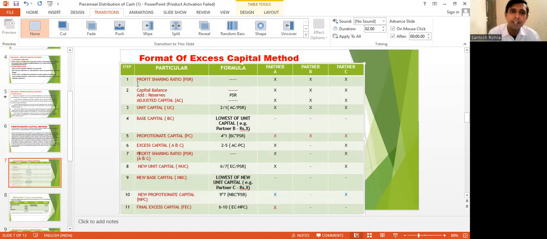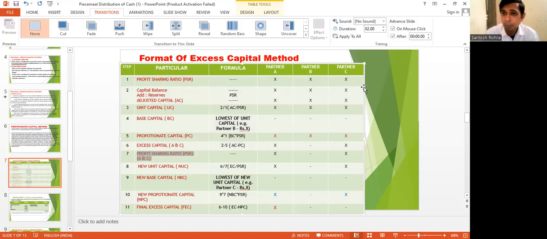If you see, step number 1 is the profit sharing ratio, and at step number 7, that is again the profit sharing ratio. So step 6 you can understand as the excess capital of one partner.